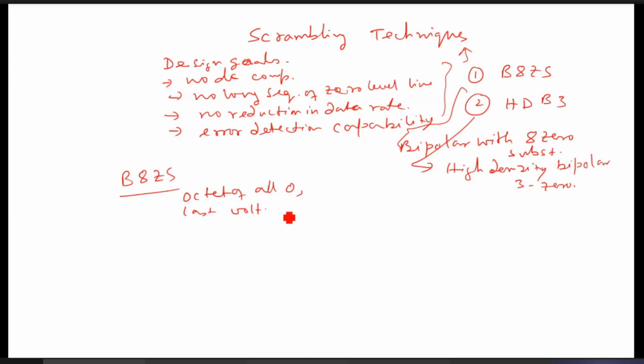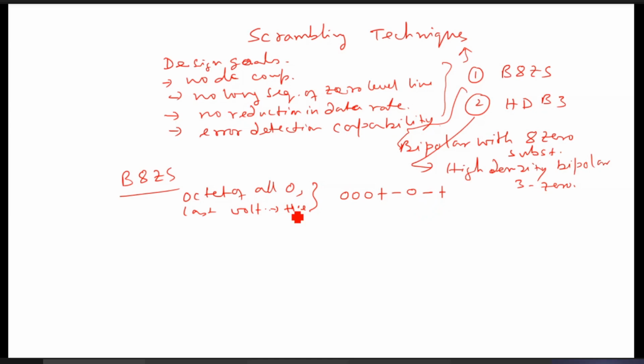If the last voltage is positive, then the eight zeros are encoded as 0, 0, 0, next positive, next negative, then 0, next negative, next positive. So the eight zeros are encoded like this: 0, 0, 0, positive level, negative level, 0, negative, positive.